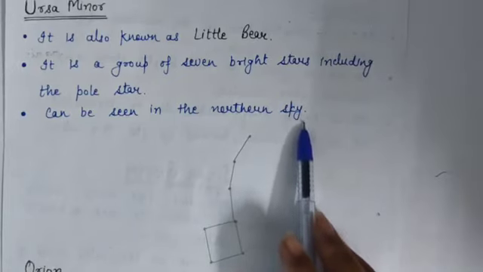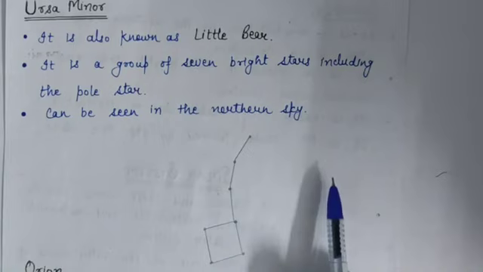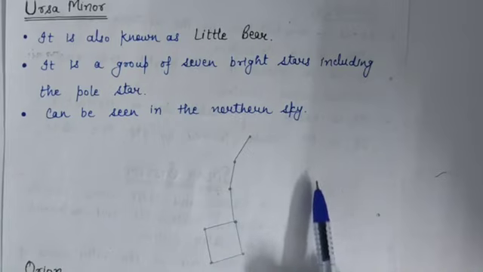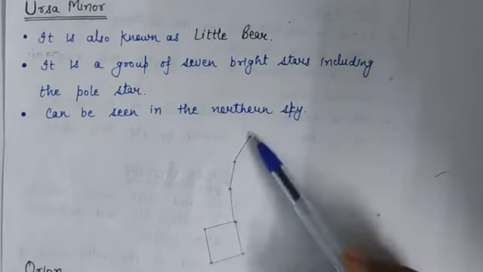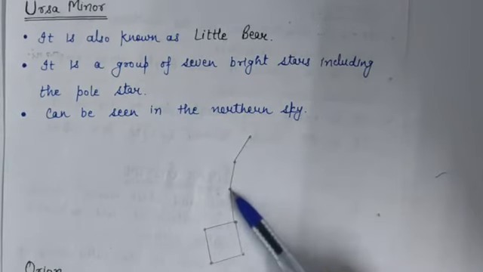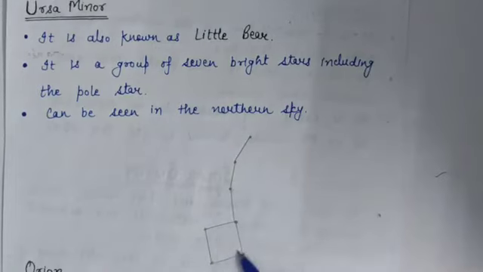The tail of the Little Bear may also be seen as the handle of a ladle, meaning these 3 stars make the handle, and the other 4 make its bowl.